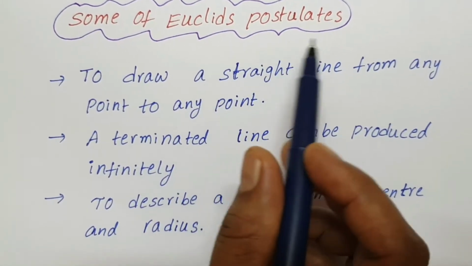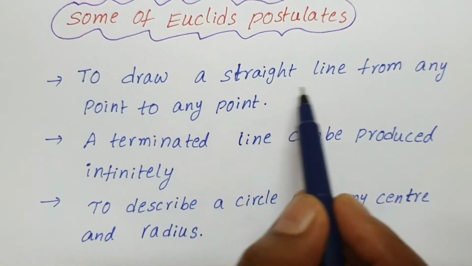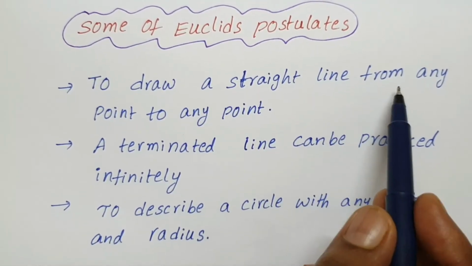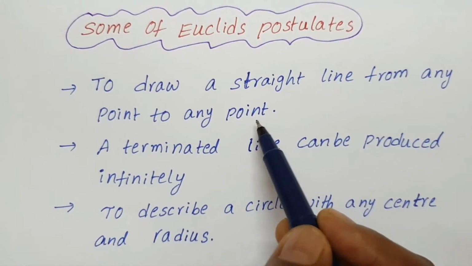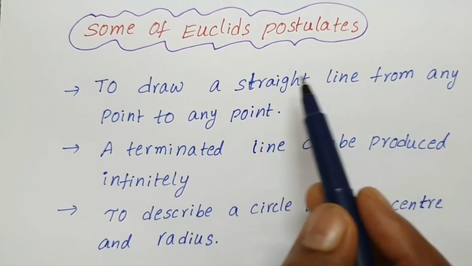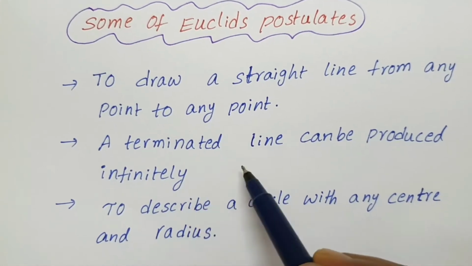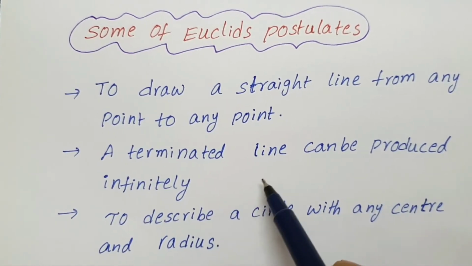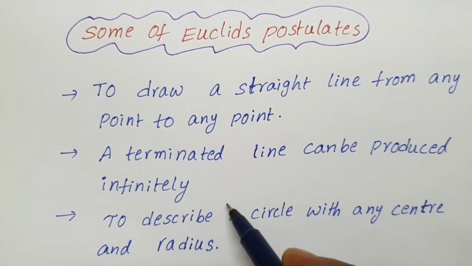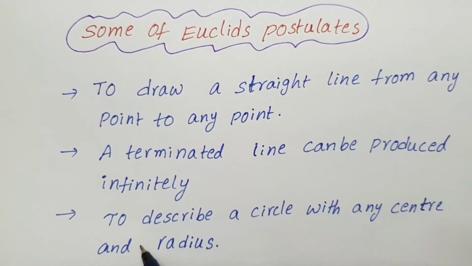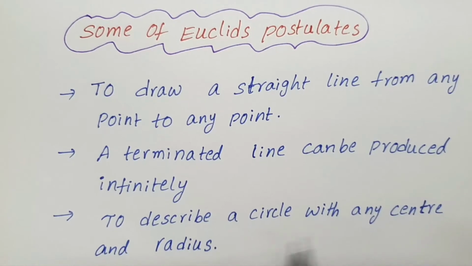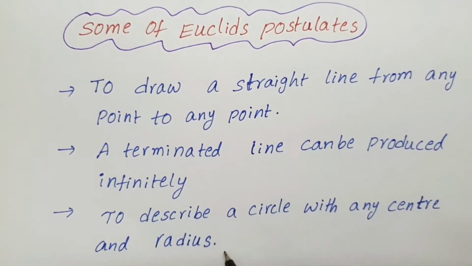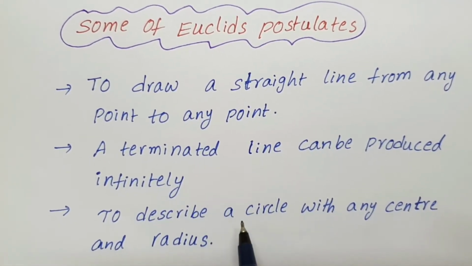Next, Euclid's postulates. To draw a straight line from any point to any point is one of the postulates of Euclid. Next one, a terminated line can be produced indefinitely. Next one, to describe a circle with any center and radius. This is a Euclid postulate.